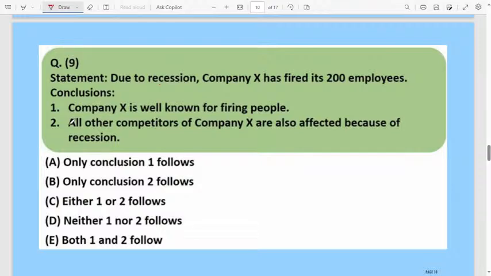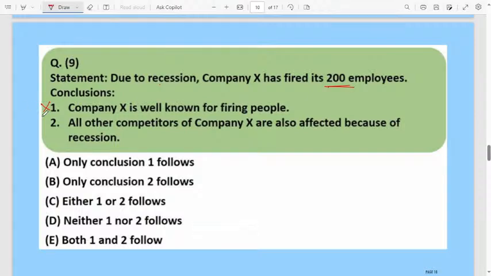Statement: due to recession, company X has fired its 200 employees. That is the statement. Then conclusion: company X is well known for firing people. Who told company X is well known for firing people? Due to the recession they are firing some people, but company X is like a company that has a good name. No, this one is wrong.